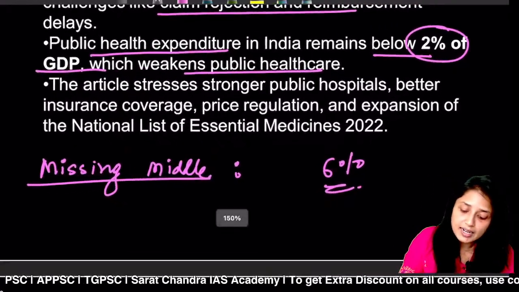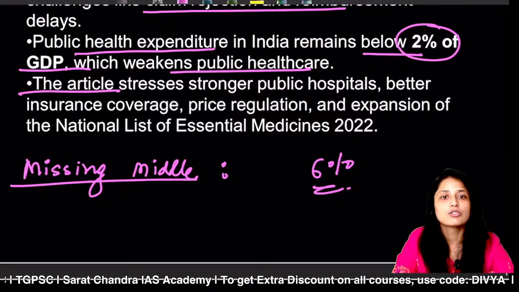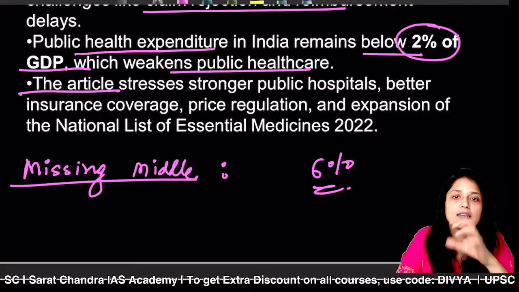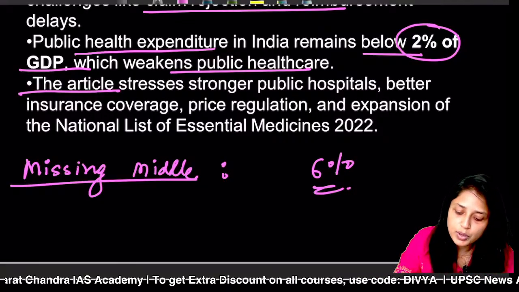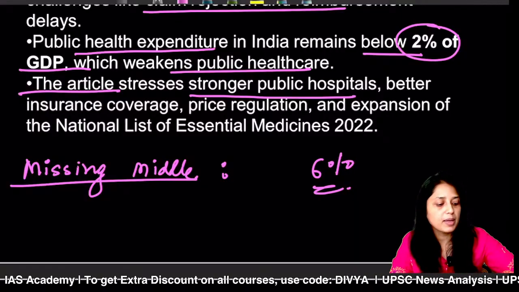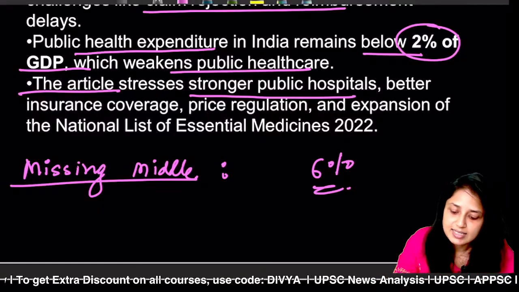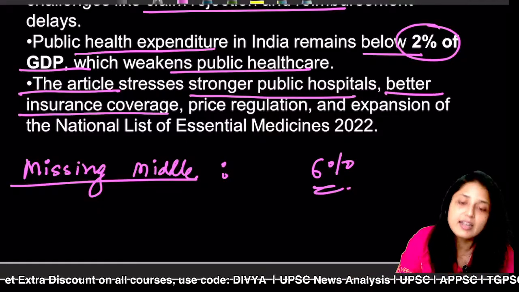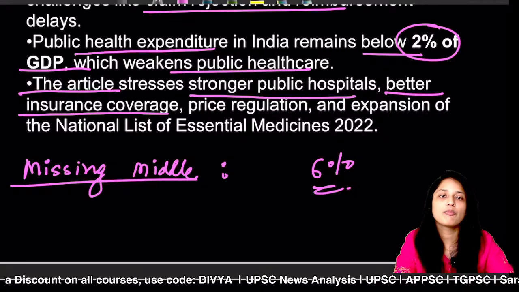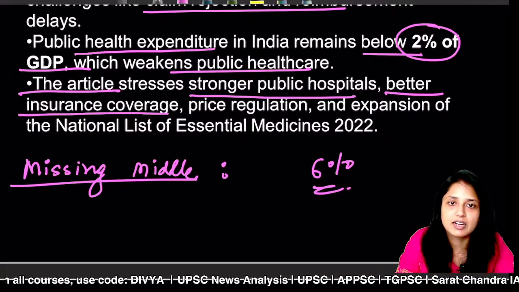Now, the article gives some solutions. The first solution is that you have to increase the capacity and the quality of public healthcare services, so that people will not have to depend on private healthcare facilities. The second thing is that there must be better insurance coverage, because if you have better insurance coverage, no matter what disease you have, you can easily get treatment.